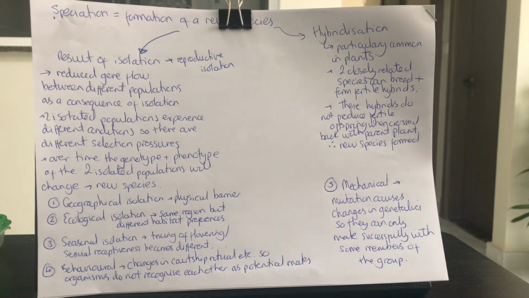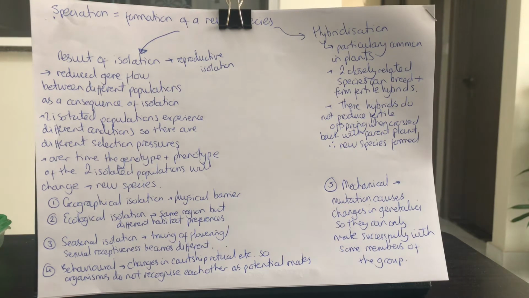Behavioural, so this is when there might be changes in the courtship ritual, for example. Lots of male animals display to attract females. So again, if that's changed, the different organisms are not going to recognise each other as potential mates, so therefore they're not going to successfully mate and reproduce.